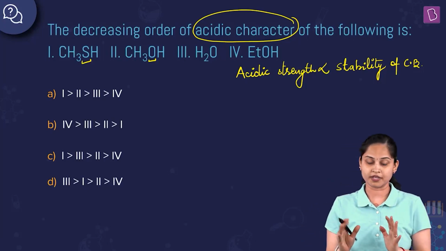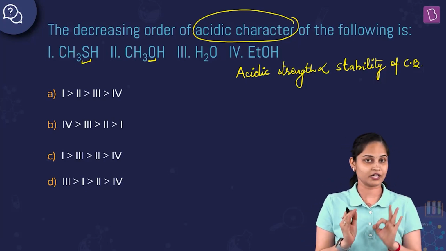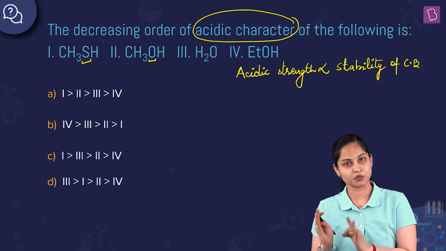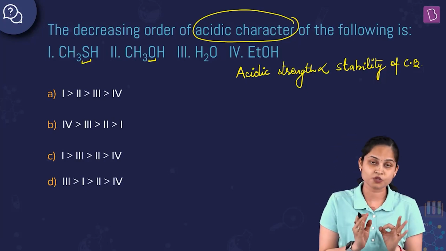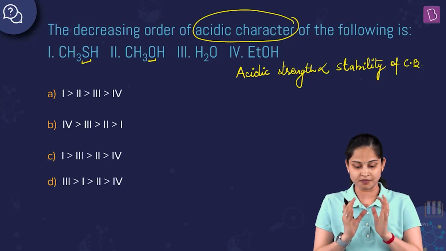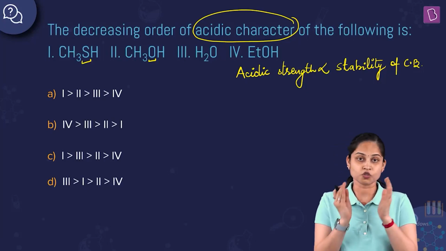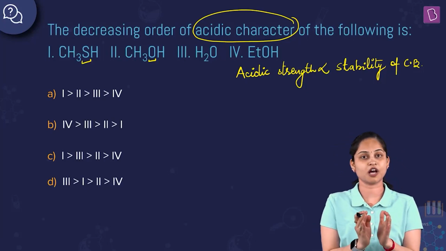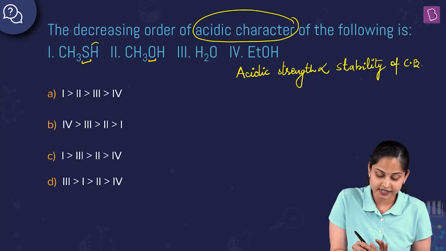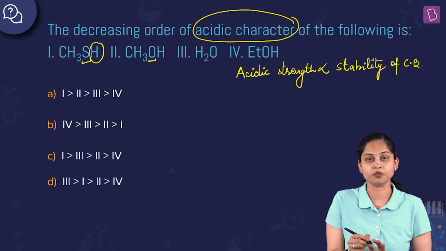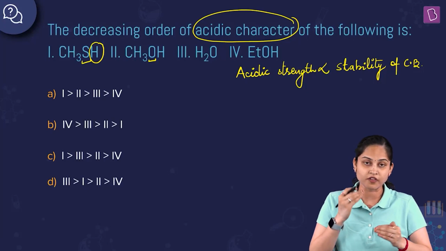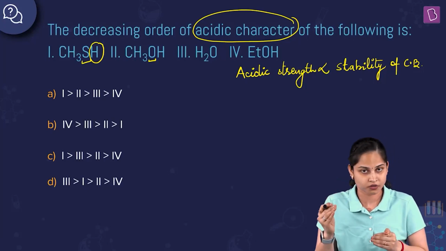Are you getting my point? Sulfur is less electronegative than oxygen, and the S-H bond is weaker than the O-H bond. So in the case of thiol, there is easy release of H+ ion.